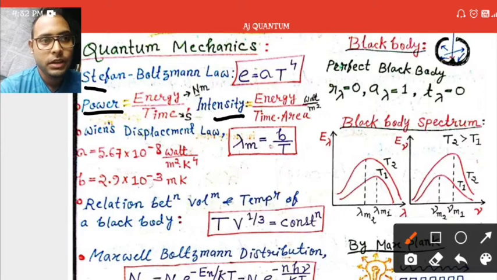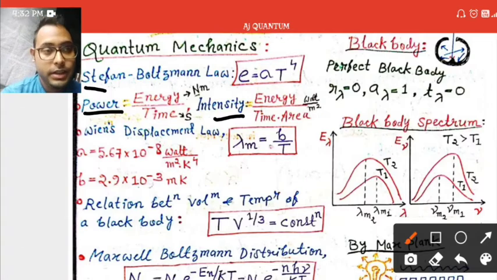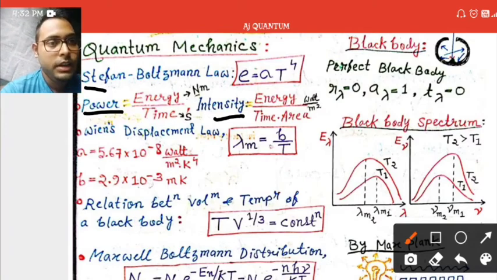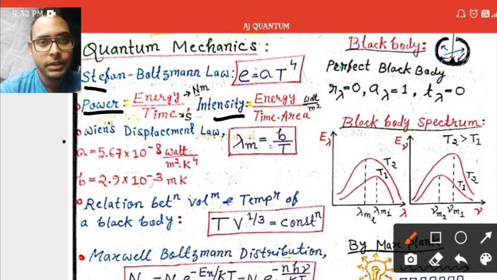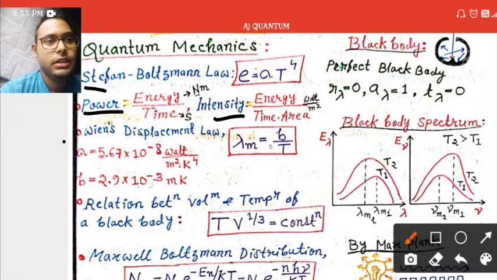So Max Planck started some quantum hypothesis, and from this quantum mechanics started. These, the Wien displacement law and the Stefan-Boltzmann law, are all classical theories. They tried to explain this classically, so they failed.